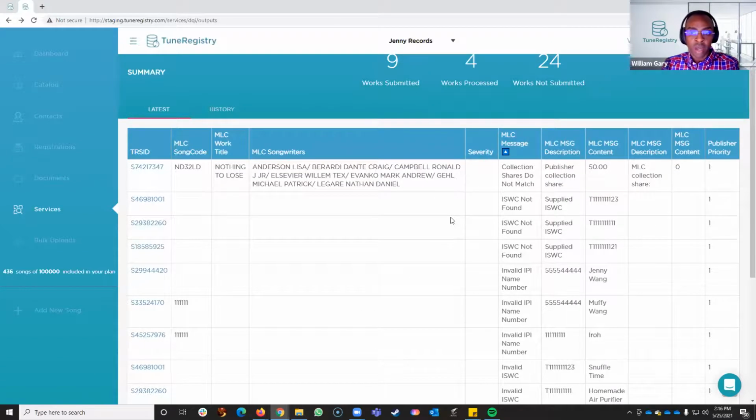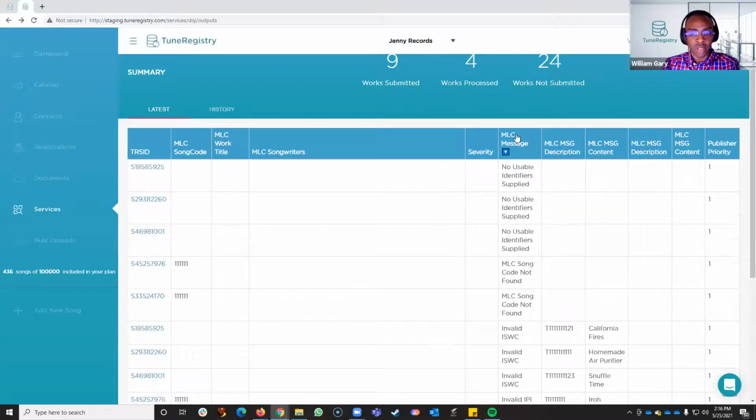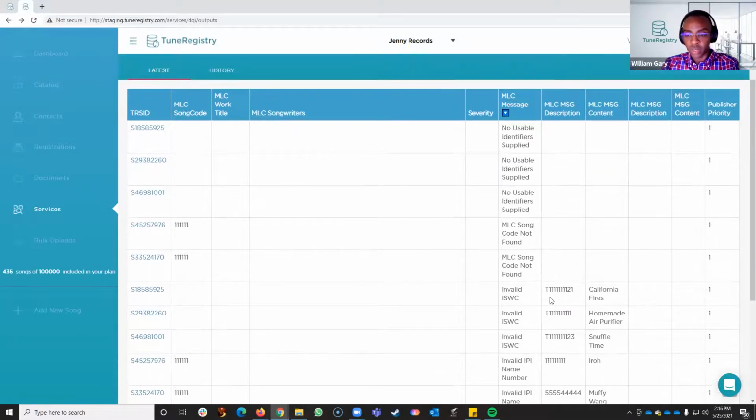Also, when looking at the data that comes in the report, sometimes it's a little confusing. For example, if you have a work with an actual ISWC code and it tells you that it's invalid, if you know that the ISWC code was issued by your PRO, this can be confusing on why it's invalid within the DQI process.